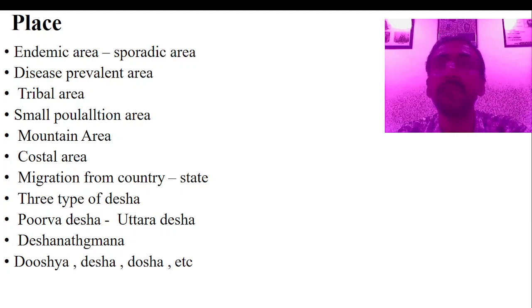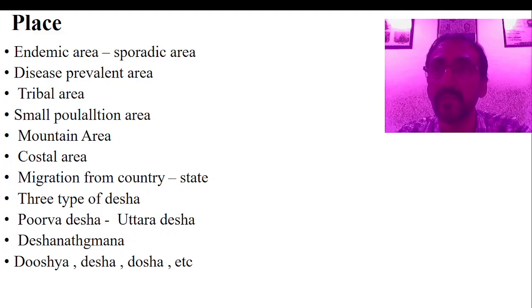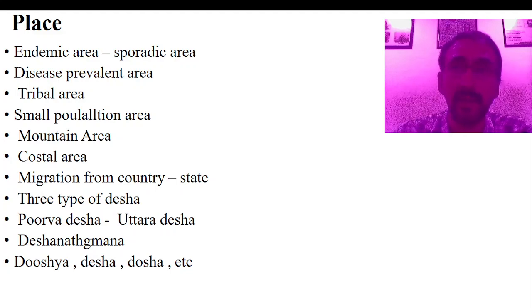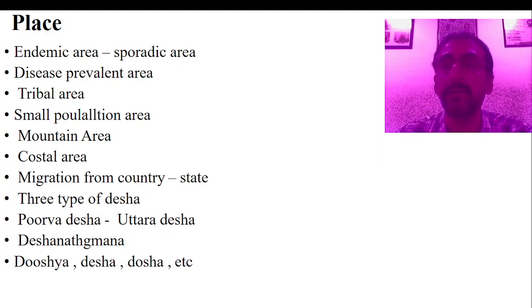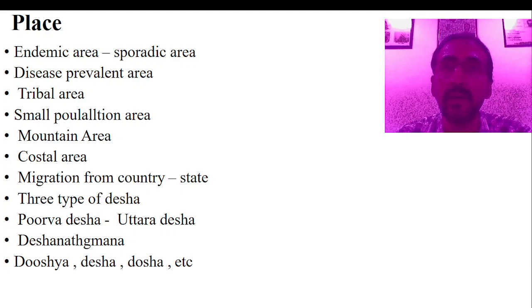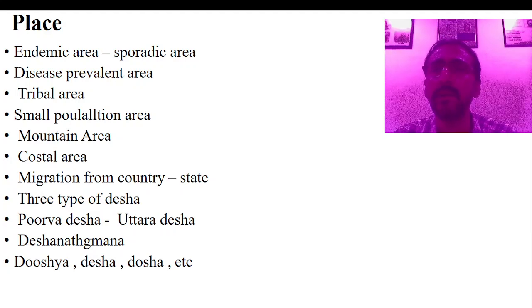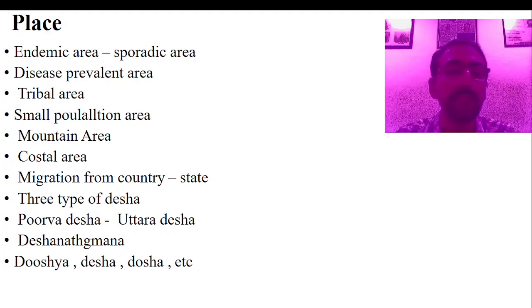Another important point is that Kashyapa Samhita very clearly says in Desha Satmya Adhyaya that the people who are residing in the Purva Deshas, in Indian consideration, the eastern part of the country, some of the disorders like Galaganda, Vidradhi, Slipada, etc. are very common. In the Dakshina Desha, some other conditions like Arshas are common. Like this, he gives different explanations in Desha Satmya Adhyaya according to different regions of India.